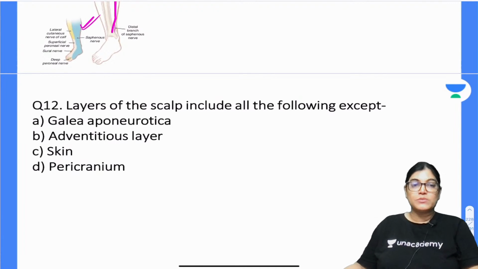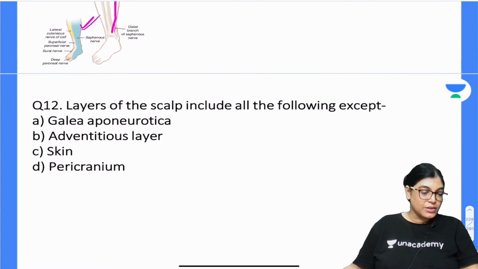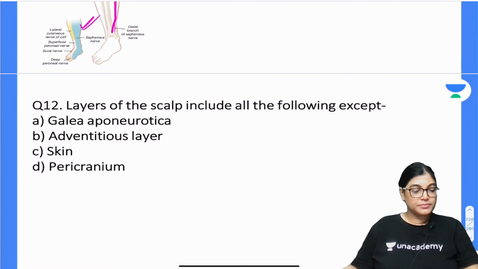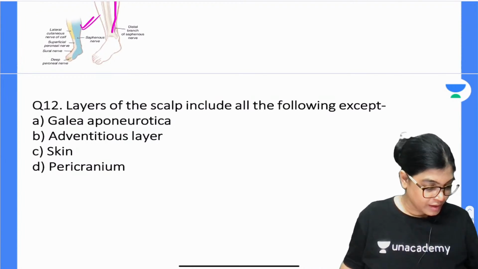All these layers are included in the scalp, but which of the following is not a layer of the scalp? Mark the correct answer. Question number 12.